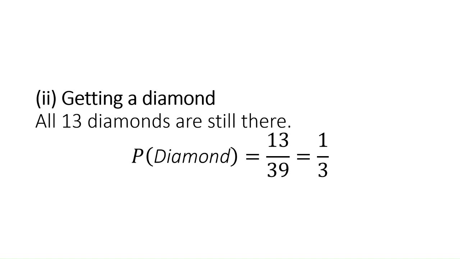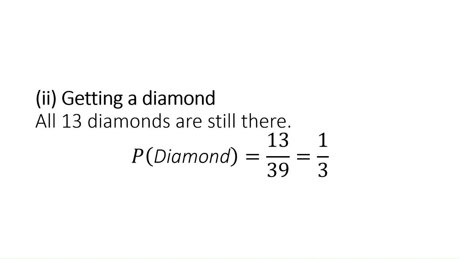Next, getting a diamond. We have 13 diamond cards, so the favorable outcomes will be 13 only. And possible outcomes: 39 cards are there, and out of these 39 cards, we need to get a diamond card.